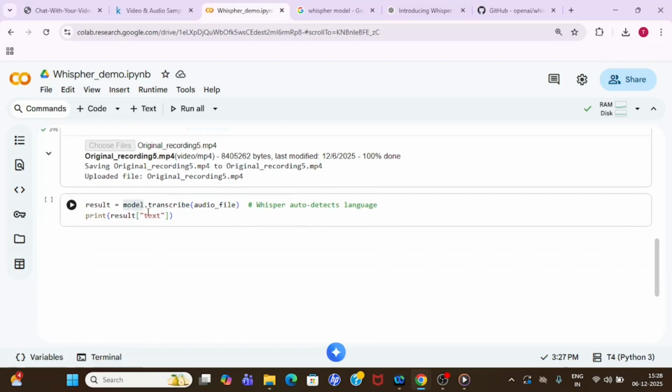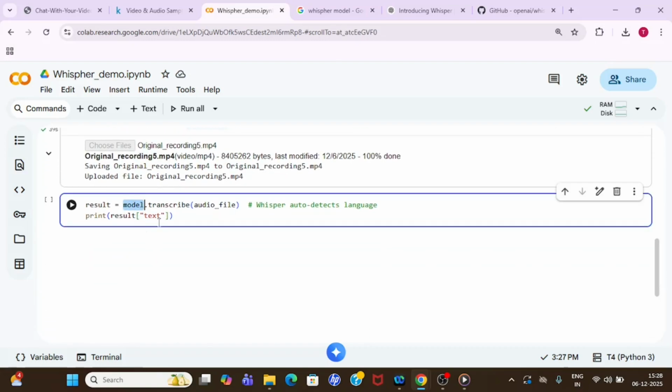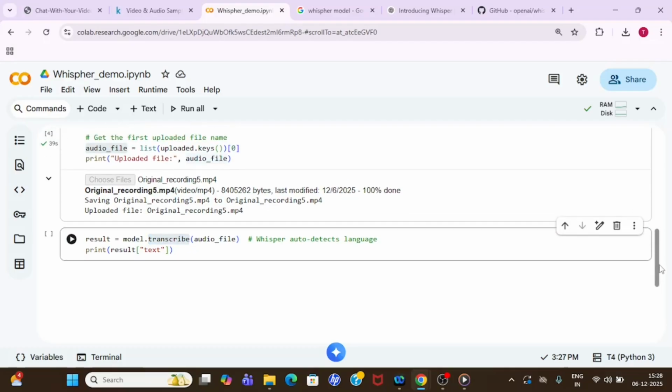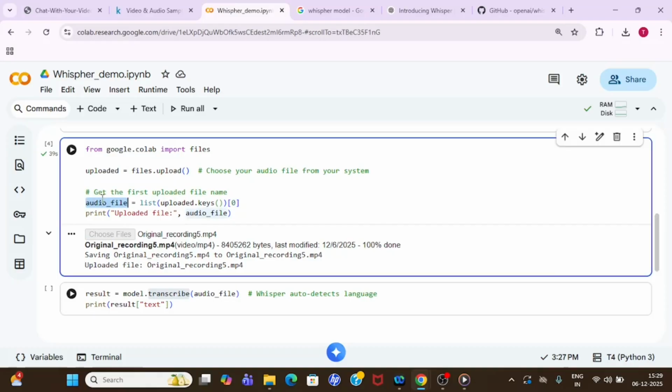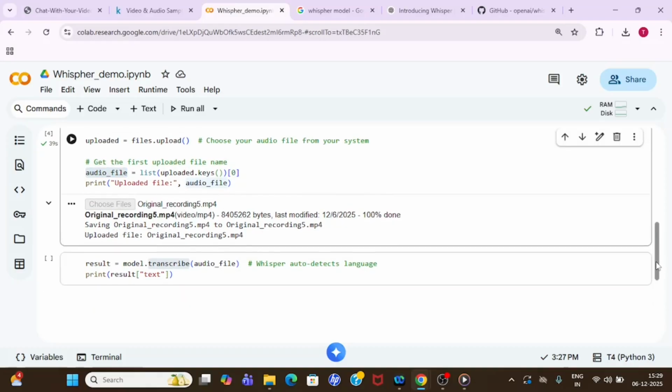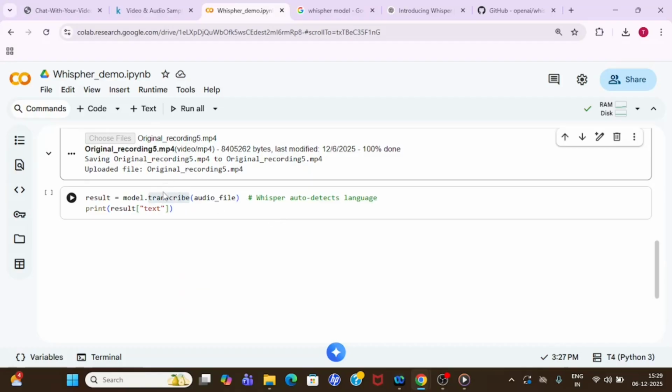Now I have taken the model variable as a reference, and I am using transcribe as my function, which converts audio to text. The audio file is the file we have uploaded just now. I have passed that as an input to my transcribe function, which will transcribe our audio or video and store it inside our result.